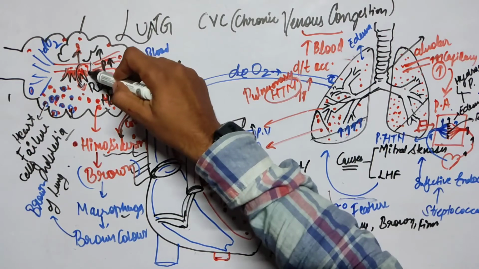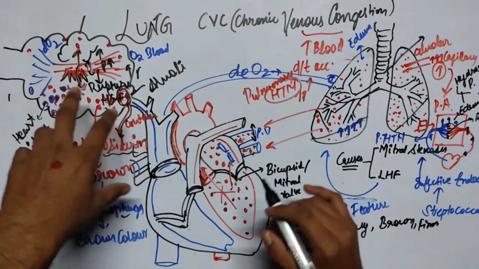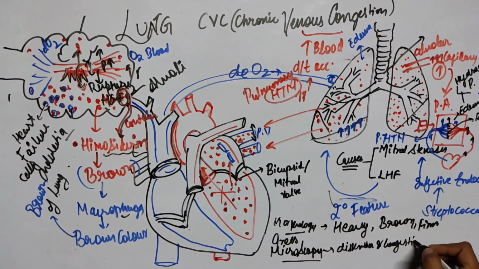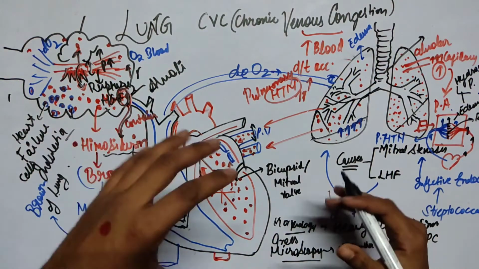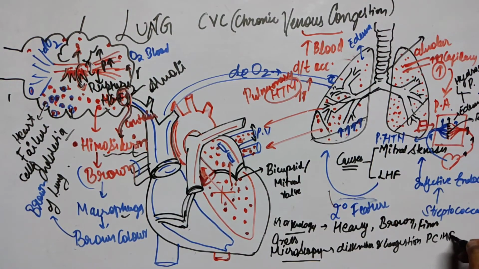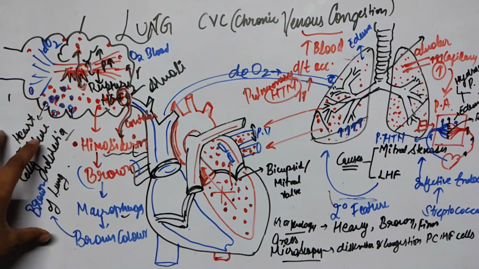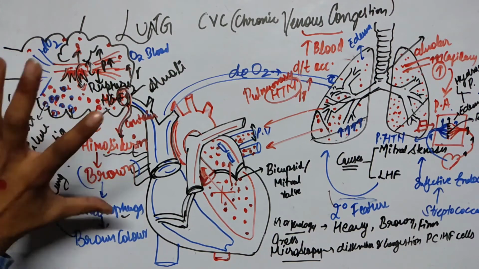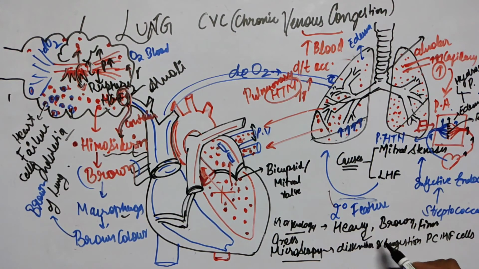Here, in the pulmonary capillaries and the pulmonary veins, we're going to see the congestion and the distension because of the increase in the hydrostatic pressure. And we're going to see the heart failure cells, these hemosiderin-laden macrophages, which will be eating these hemosiderin molecules, which appear brown in color. So we're going to see the distension and congestion of the pulmonary capillaries and the heart failure cells.